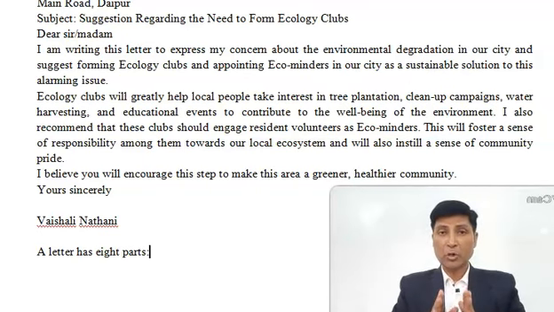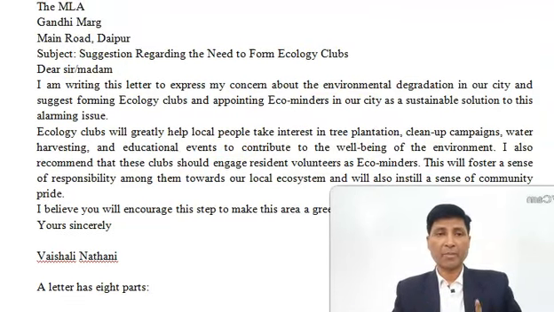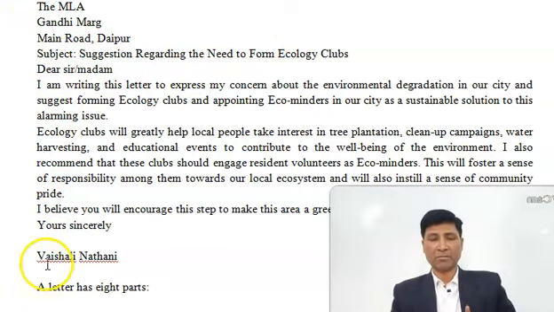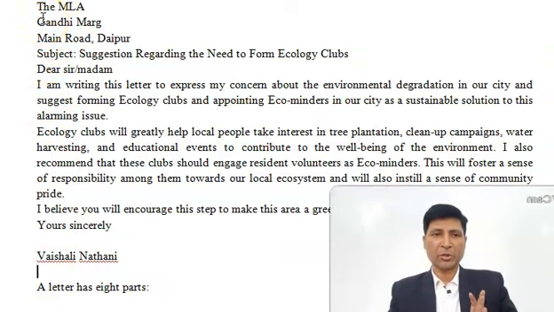Now talking about marks and how you can get full marks. First of all, this part from the MLA to Vaishali Nathani is called your format. This is how the letter should be organized.